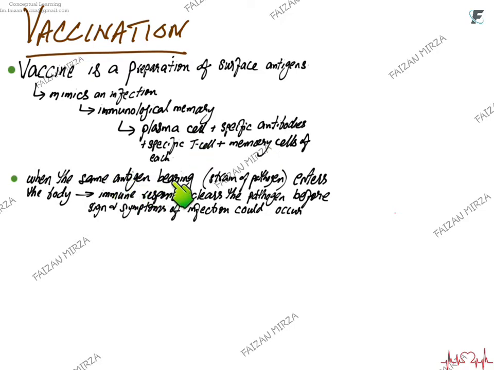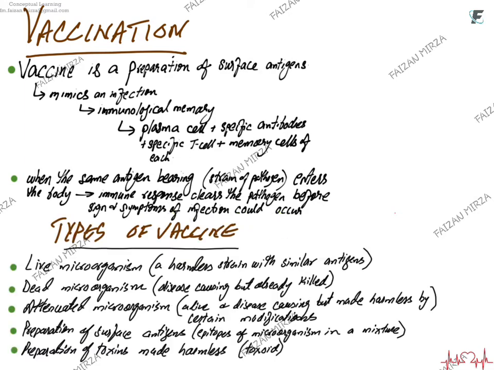When the same antigen-bearing strain of the pathogen enters the body against which you have been vaccinated, the immune response clears this pathogen right away, before the signs and symptoms could occur. Either you don't get the disease at all, or you get a very mild infection. Types of vaccine include live microorganism, where a harmless strain with similar antigens is used, or a dead microorganism,